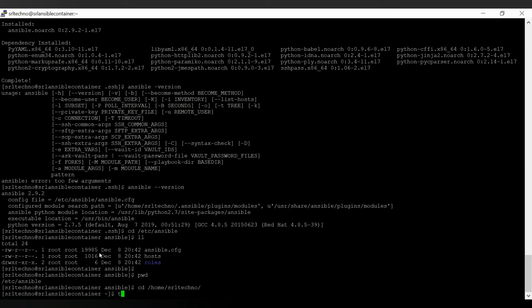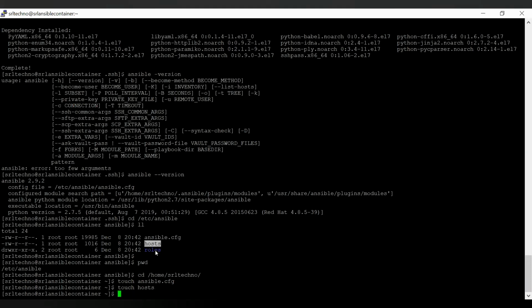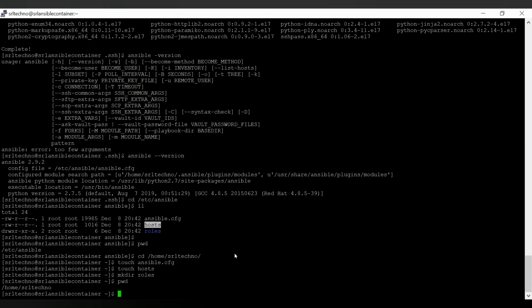So I'm creating them under home and my username, touch. So now I have created ansible.cfg, hosts, and the roles folder under my home directory.